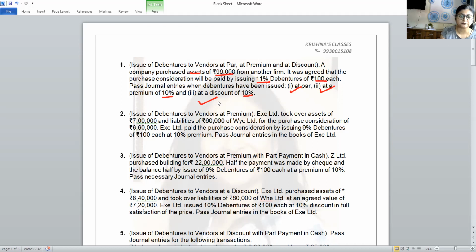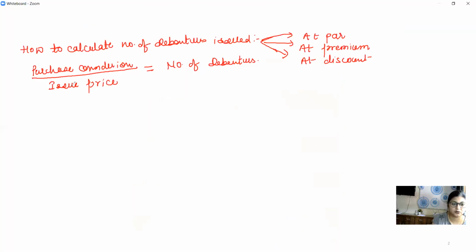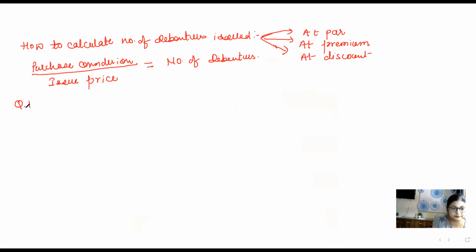First of all, we have to write the journal entries for buying the asset. So, question 1, we'll write journal entries in the books of company.